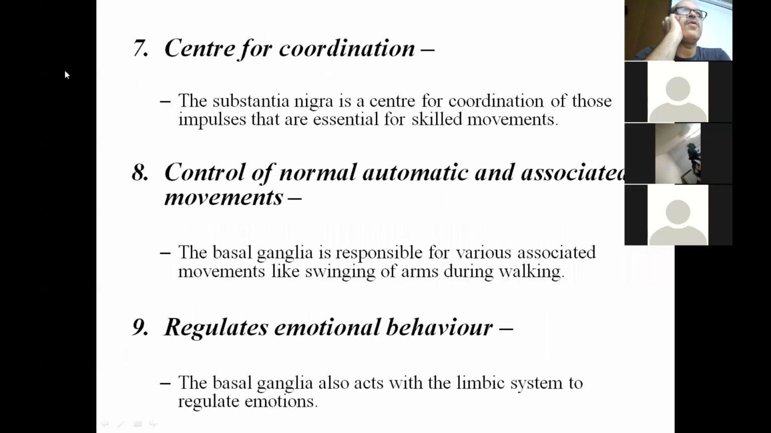The control of normal automatic associated movements. The basal ganglia is responsible for various associated automatic movements like swinging of arms during walking. This is normal. Normally, we see the person swings his arm during walking, and if there is a lesion in the basal ganglia, this swinging of arms is diminished during walking.